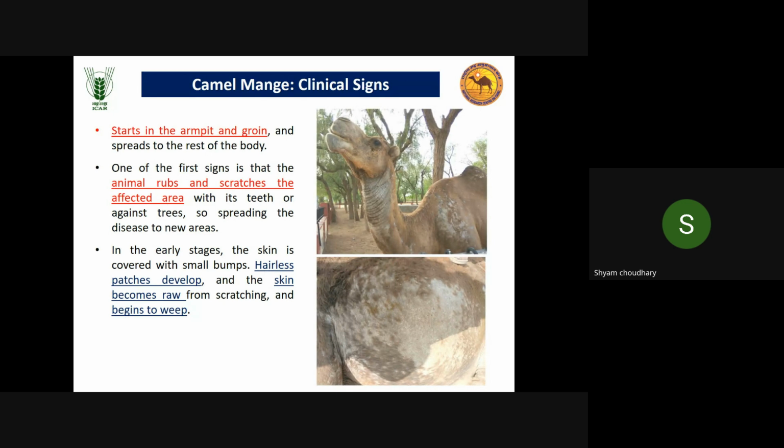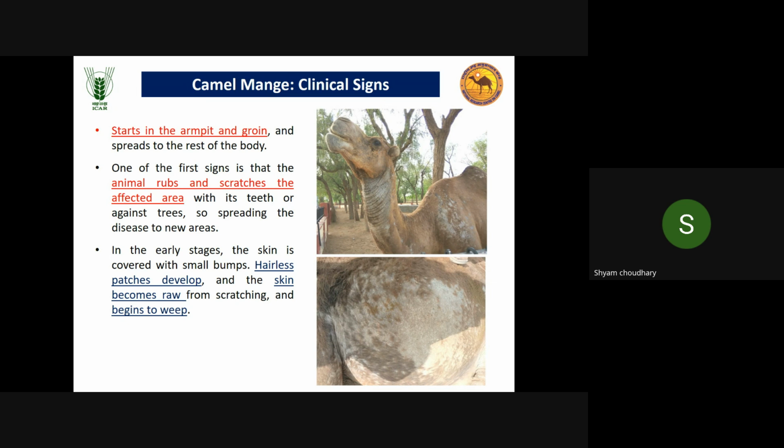That's why we can see in the picture that due to hair loss and affected skin, the lesion can be easily appreciated. It starts in the armpit and groin region, then spreads to the rest of the body, and the animal rubs and scratches the affected area. That's why secondary lesions like mechanical injury will be caused, and ultimately secondary bacterial infection can be caused